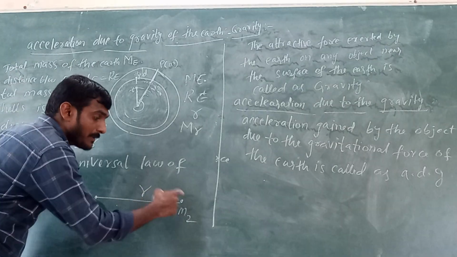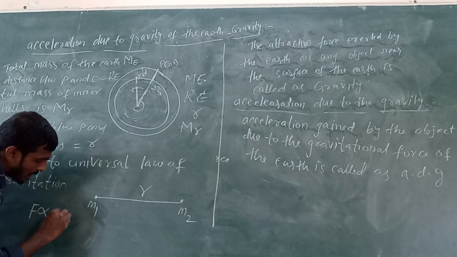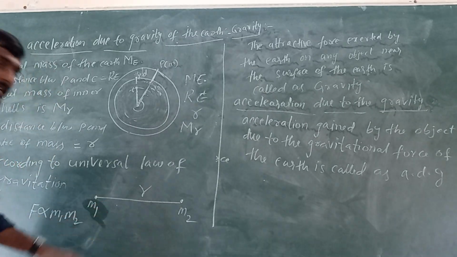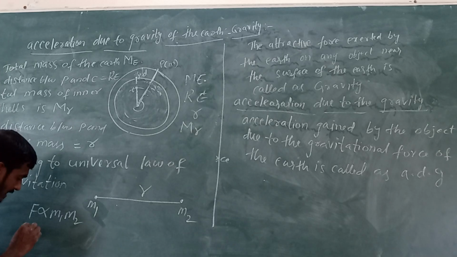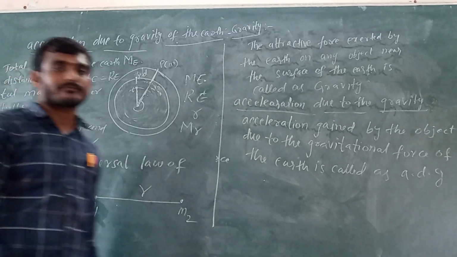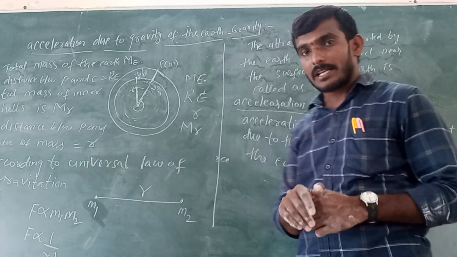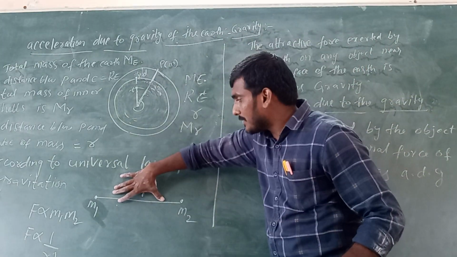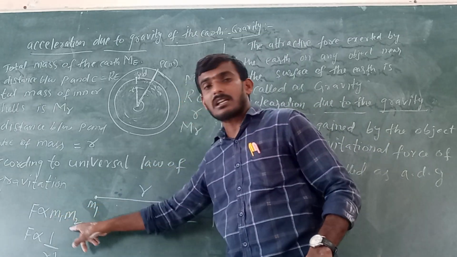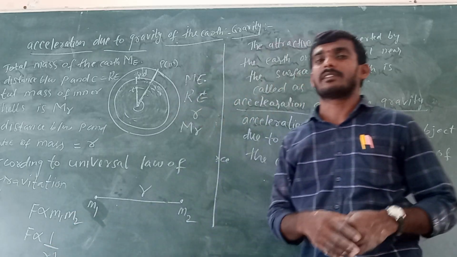This force of attraction between these two objects is directly proportional to the product of their masses and inversely proportional to the square of the distance between them.